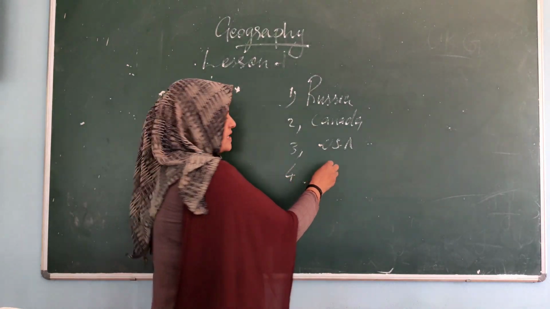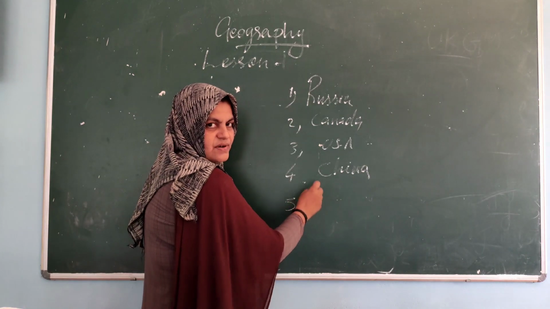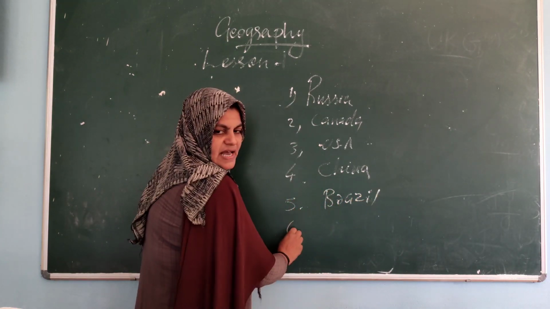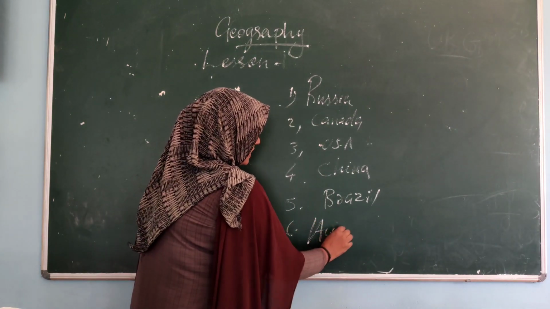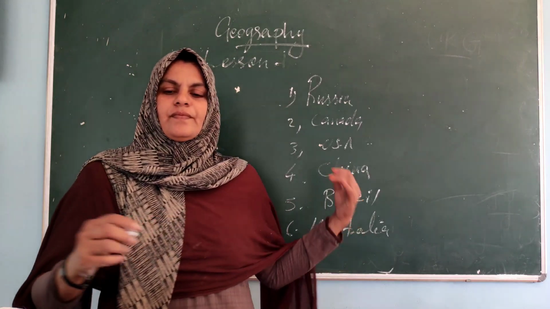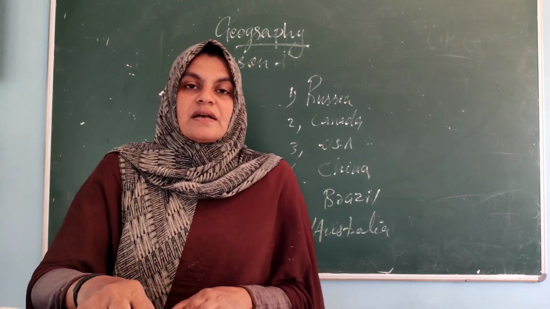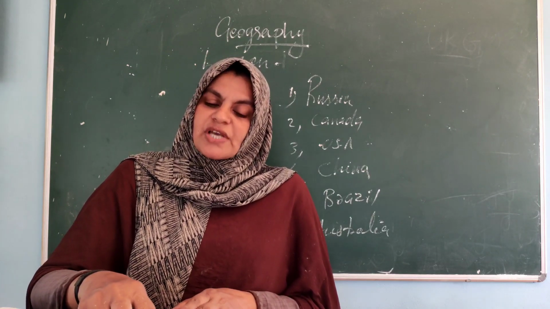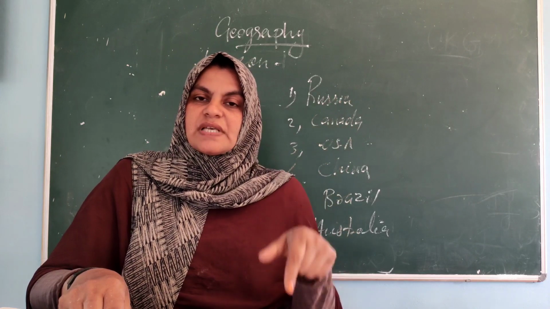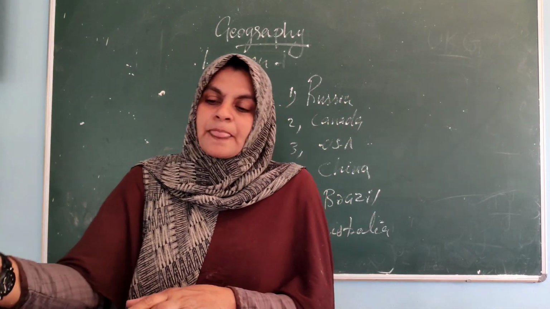Fourth, who is that? China. Who is in fifth position? Brazil. And who is in last position? Australia. So, my dear children, Russia, Canada, USA, China, Brazil and Australia, these are the countries 1 to 6. So, India got the 7th position in case of size.